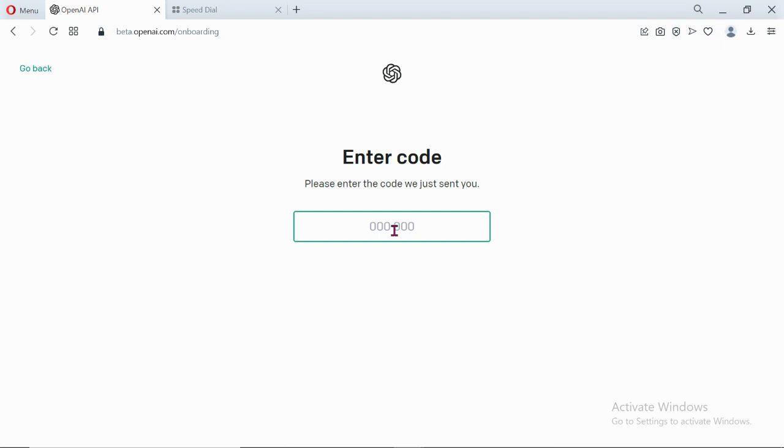Enter the code sent to you. I'm just going to wait for this code to arrive on my phone. That's why you need to make sure you use the correct phone number. If not, you would have issues with it going. I'm still waiting for the code, by the way. There's one thing about this. If you've registered for ChatGPT with one phone number before, you can't use that same phone number to register again. It will tell you that you have an account already. So you just need to be careful.